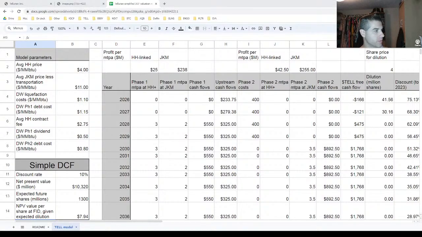Today I'm going to be talking about Tellurian. I have an updated DCF valuation model. This one's a little rougher than some of the other ones.